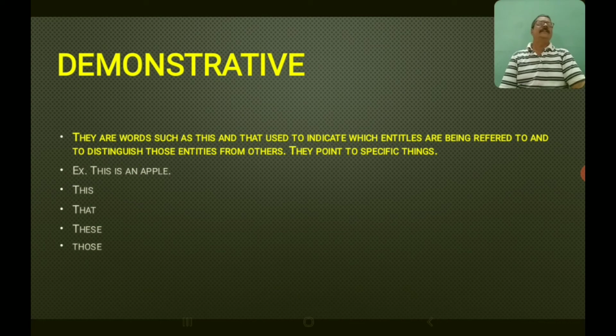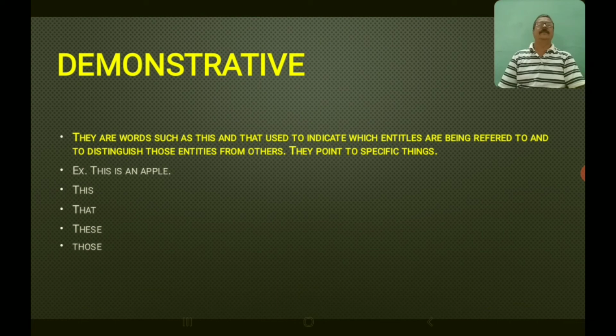You have demonstrative pronouns. What are demonstrative pronouns? They are words such as this and that, used to indicate which entities are being referred to and to distinguish those entities from others. They point to specific things.